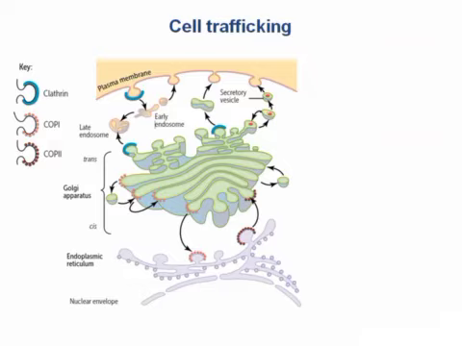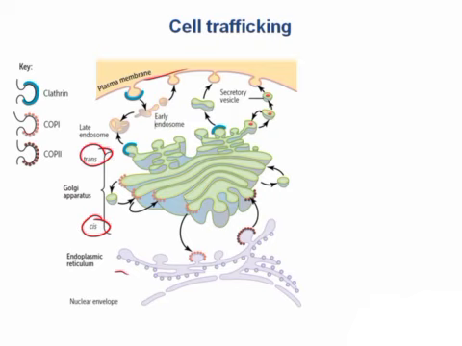Lastly, the Golgi is where many post-translational modifications are added to both proteins and proteoglycans, such as sulfation of tyrosines on some proteins. So now let's talk a bit more about vesicular transport to and from the Golgi. The Golgi is found between the rough ER and the cell membrane. And the cis Golgi is what we call the side close to the rough ER, and the trans Golgi is what we call the side close to the plasma membrane.